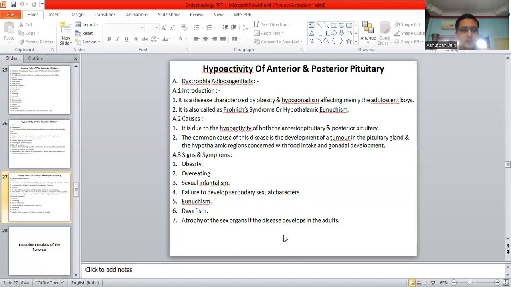Signs and symptoms: obesity, overeating, sexual infantilism, failure to develop secondary sexual characters, eunuchism, dwarfism, atrophy of the sex organs if the disease develops in the adults. I hope, my dear students, everything is clear.